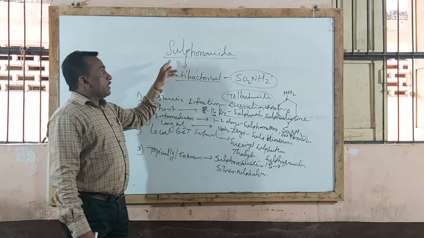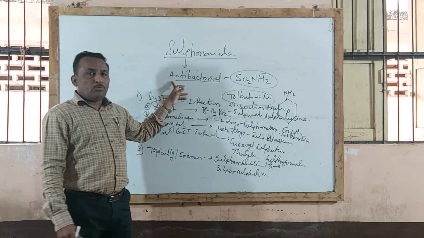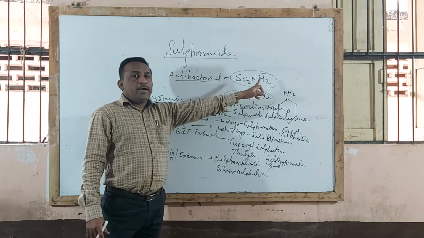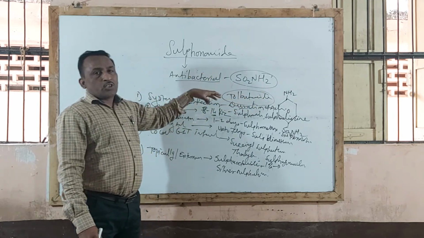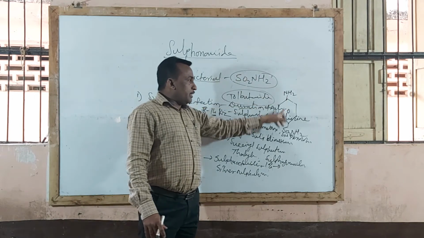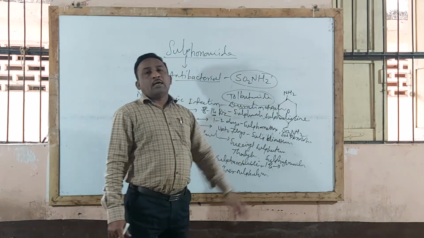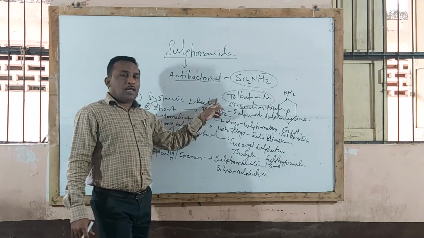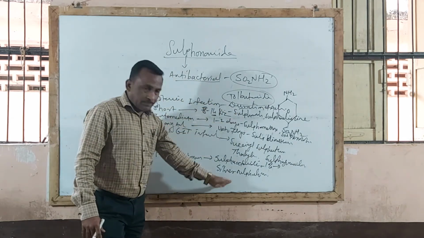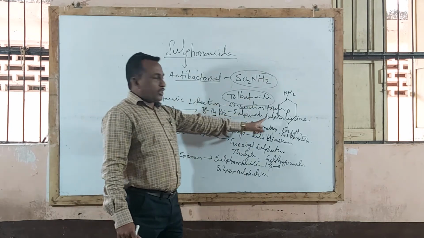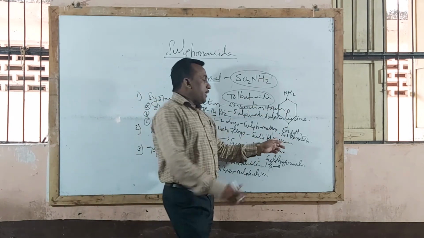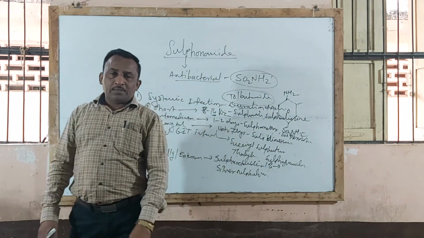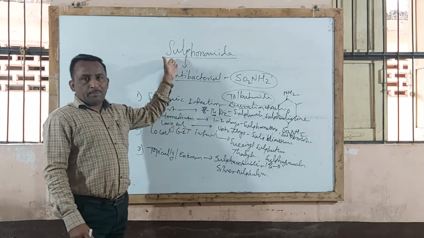So you understand that sulfonamides are antibacterial compounds, chemically containing the sulfonamido group, that is the SO2NH2 group. The basic structure of sulfonamide is a benzene ring, SO2NH2 group and amino group. The only exceptional case is tolbutamide, which is used as an oral hypoglycemic. Remaining all these drugs contain the basic structure, this ring is present, only the difference is in the side chain. That drug molecule is called a sulfonamide.